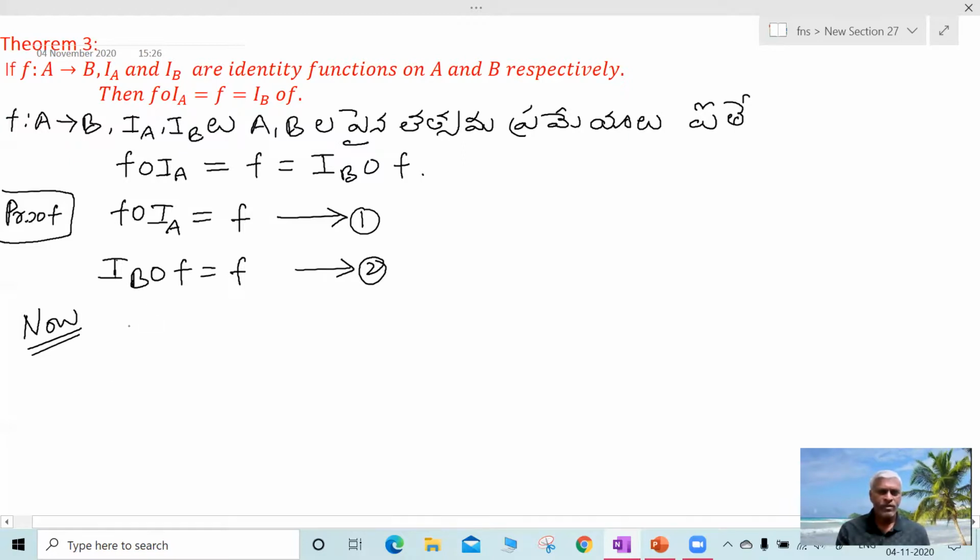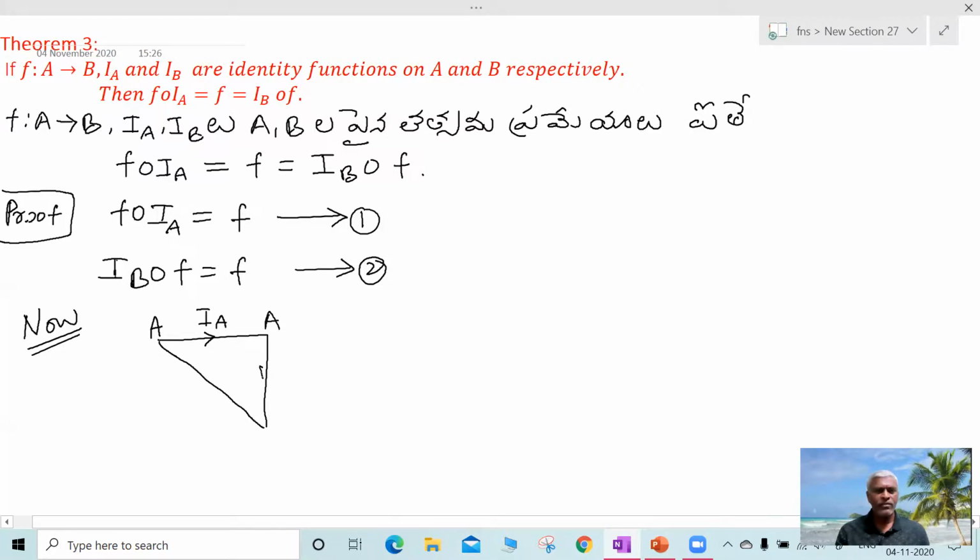Now for left side function, now let us find the domain. F circle IA. So what is IA? It is an identity function defined on A, that is A to A. Identity function ante domain and codomain both will be same. So that is identity function, that is IA means that is A to A.